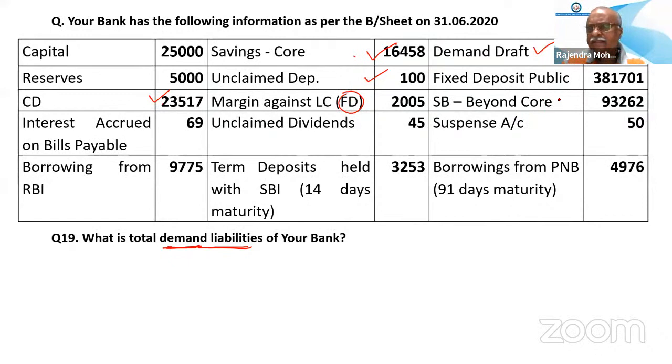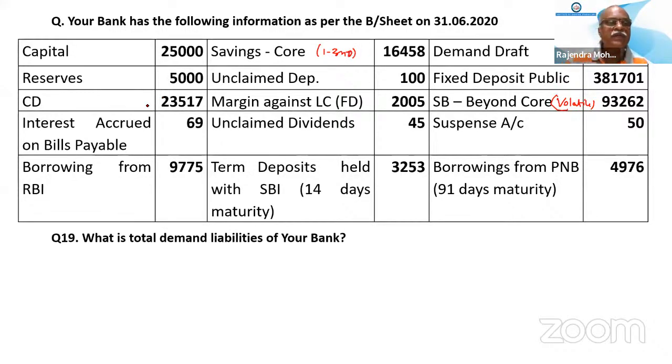Because, as per RBI, these are to be kept under the 1 to 3 year bucket. So that's why it is not a demand liability. This confusion will be given: SB beyond core and SB core. Beyond core has to be taken, core should not be taken. Beyond core is volatile. Core means 1 to 3 year.